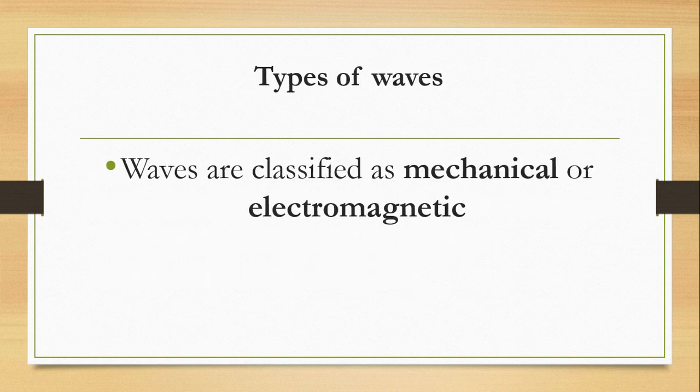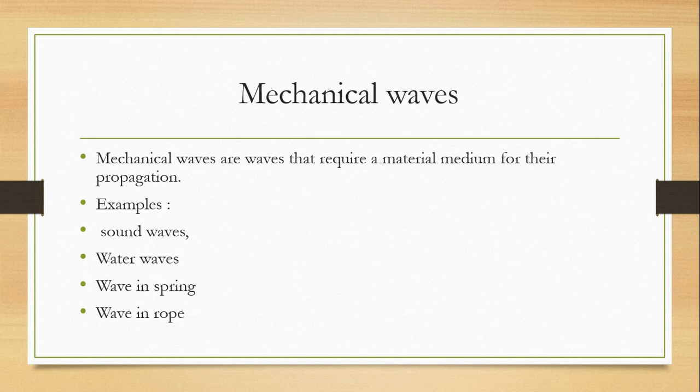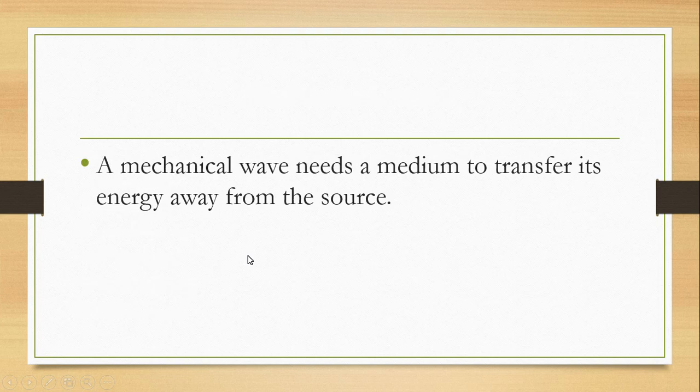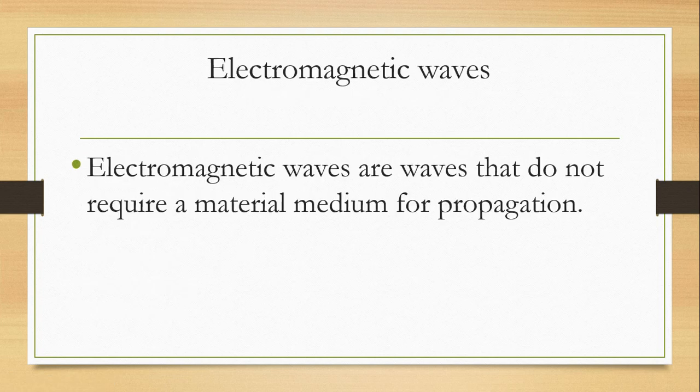We said we have two types of waves, mechanical waves and electromagnetic waves. Mechanical waves are waves that require a medium for their propagation, and we have seen the examples. Electromagnetic waves are waves that do not require a material medium for their propagation.